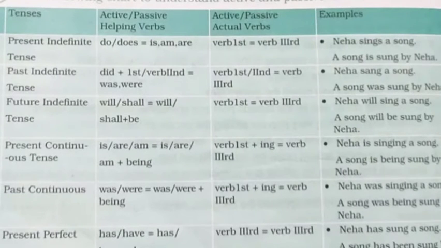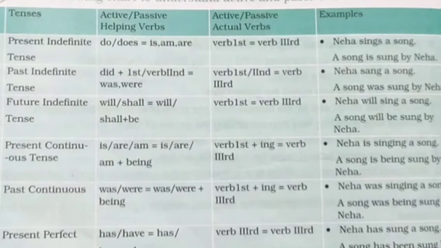Okay, similarly for the active verbs, it will be in the first form or second form of the verb. Then for passive voice it will become the third form of the verb. See example, active voice, first or second form. The second form of sing is sang. Neha sang a song. Okay, a song was sung by Neha. Okay, was or were will be added in the passive voice when you are changing it to passive voice.